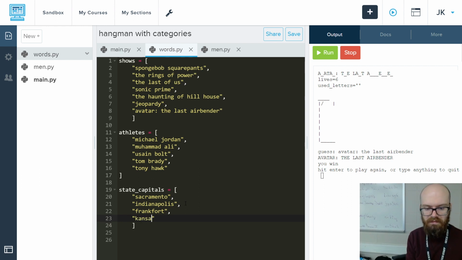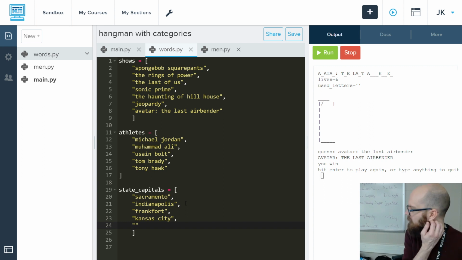Let's do Kansas City. And let's see, is there one that has a dot? Is there one that has like a Saint something? I don't know. Let's do one more easy one. Let's say Raleigh from North Carolina.